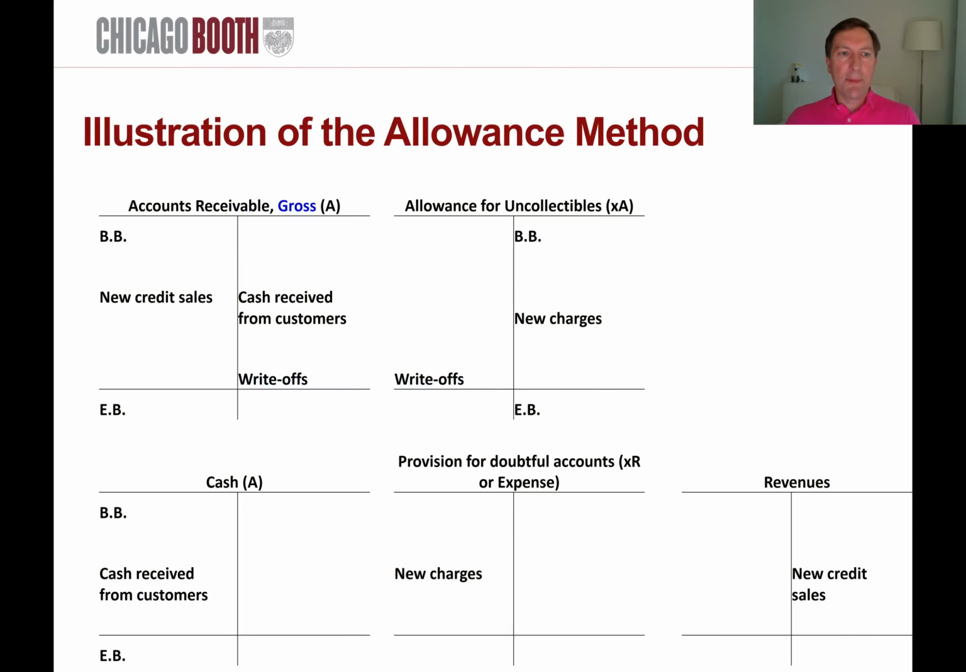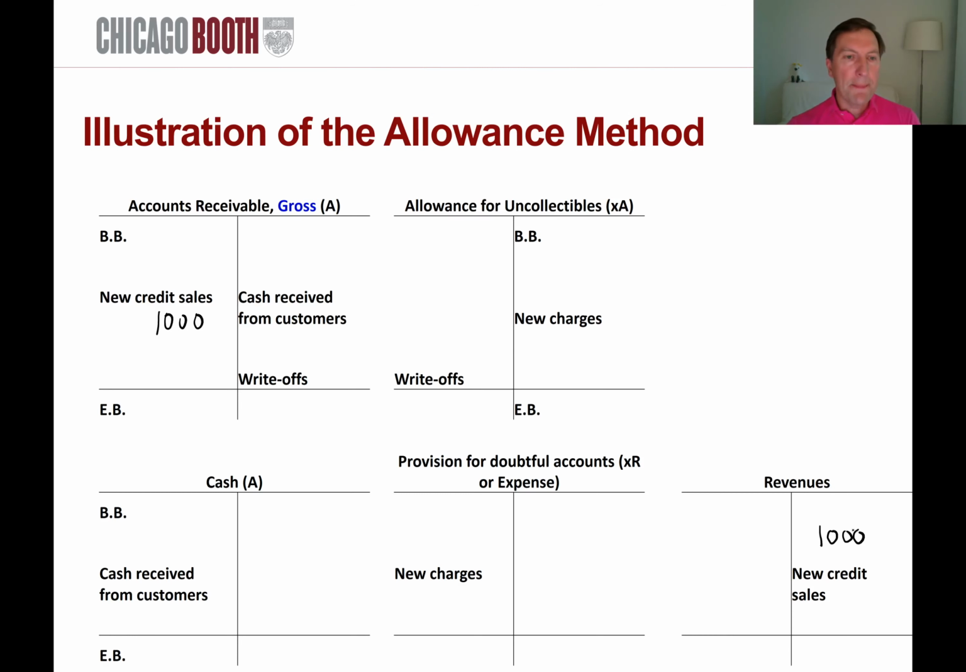So let's see how the mechanics is going to work. Suppose you make a credit sale and you're going to book accounts receivable 100. In the same moment, you are going to credit revenues, right, to show this credit sale. And then, let's say it's 1,000, right?